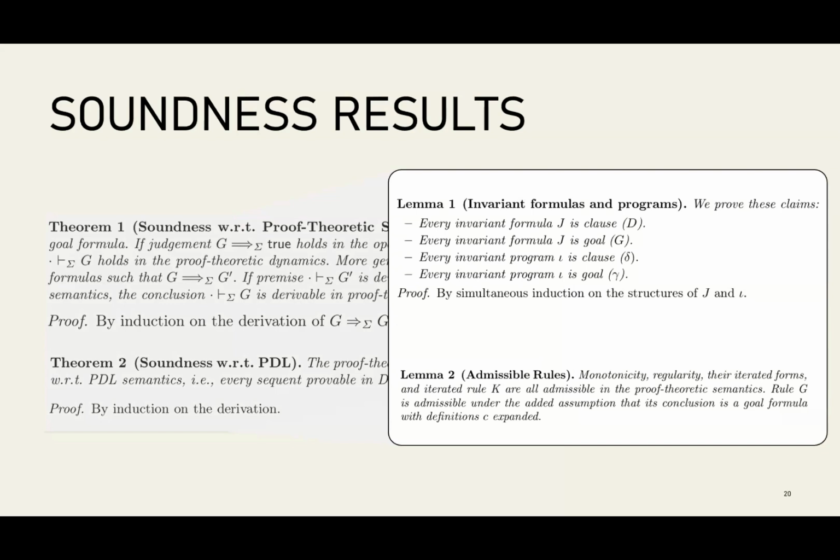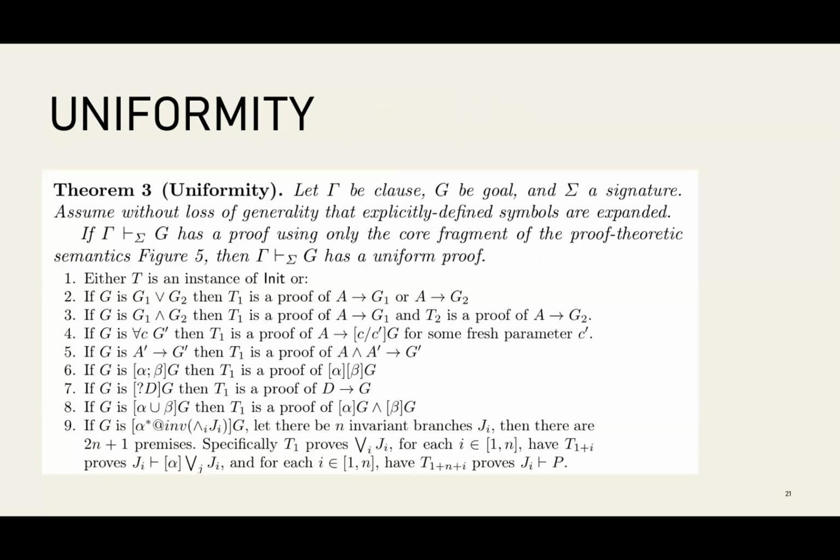So we have to make sure, for example, that we designed invariant formulas correctly. An invariant should be both a goal and a clause, which it is. And as soon as we have these extra monotonicity rules, there's this question of what rules do we really need? Which ones are optional? There are some cases where monotonicity is required, but we can simplify it a bit. For example, we can derive the rule G from monotonicity in most cases. All right, so that still doesn't quite answer everything.